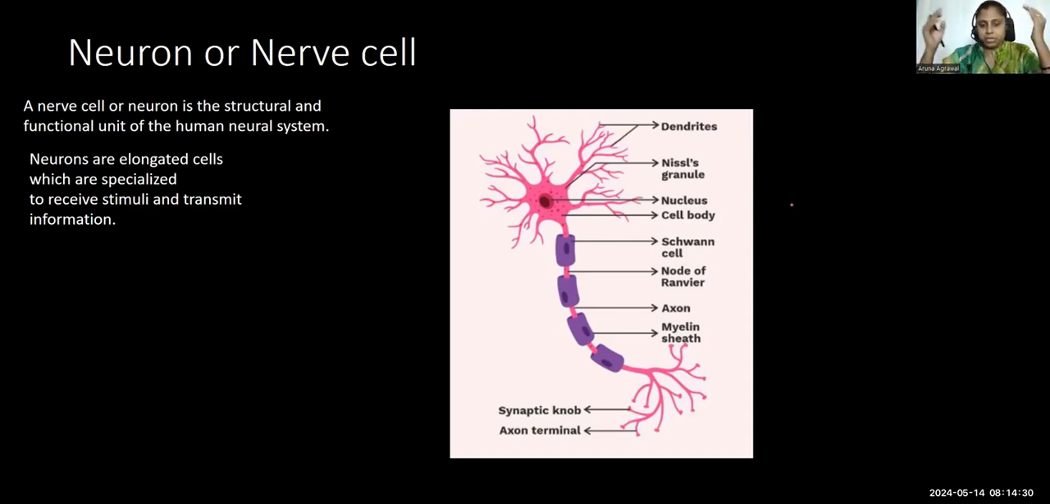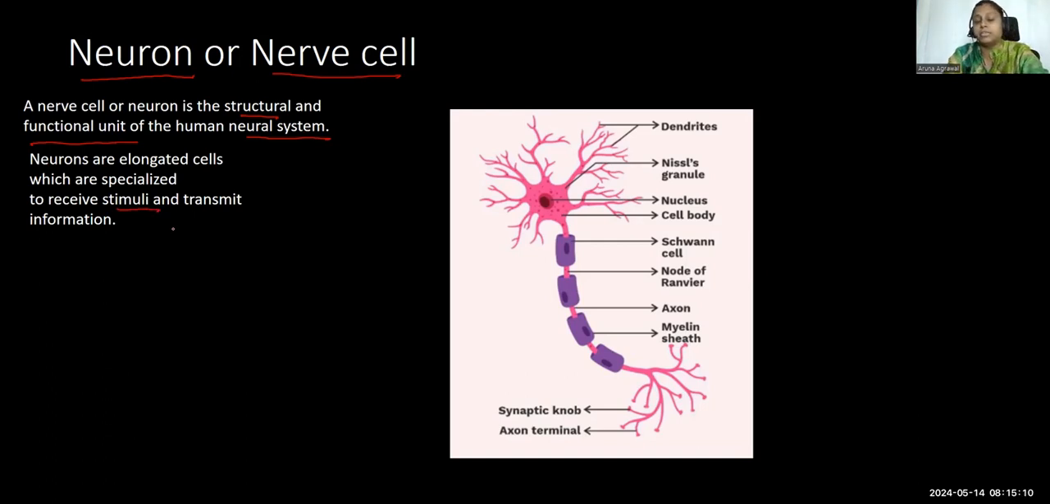Nervous tissue is part of the nervous system, and the basic structural and functional unit of nervous tissue is the neuron or nerve cell, which is the structural and functional unit of the human neural system. It brings about control and coordination by sending messages from one part of the body to another in the form of electrical signals, which are known as nerve impulses, right? Neurons are actually the longest cells of our body. Their length may be up to 1 meter. They receive the stimulus and transmit the information.